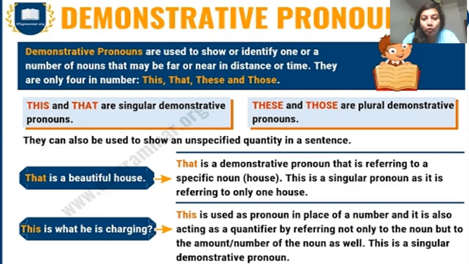Demonstrative pronouns are used to show or identify one or a number of nouns that may be far or near in distance or time. They are only 4 in number: this, that, these and those. This and that are singular demonstrative pronouns. These and those are plural demonstrative pronouns. Now there is one extra usage of these pronouns as well. They can also be used to show an unspecified quantity.